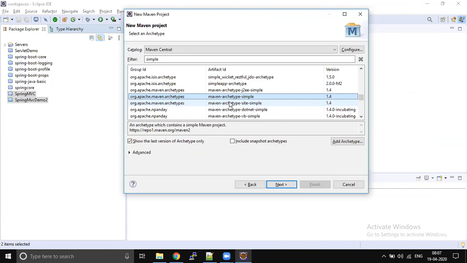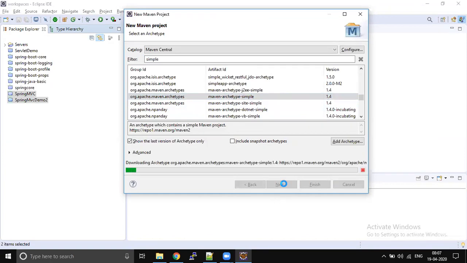So archetype is very important. Archetype is nothing but what type of project you're going to develop. Somewhere here I can see .NET. I'm seeing this for the first time. I think we can develop a .NET application also using that. But we're going to start with a very simple Java application, Maven Archetype Simple.